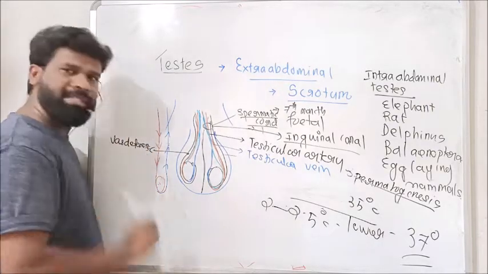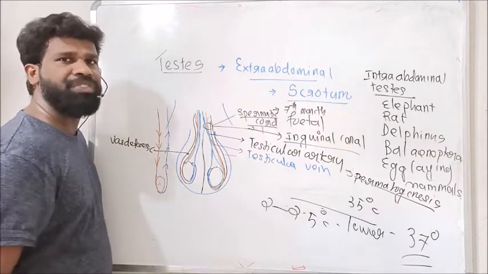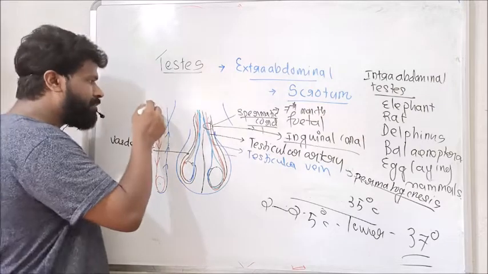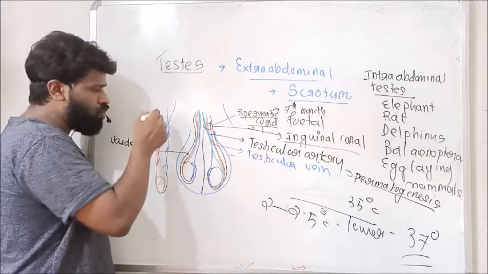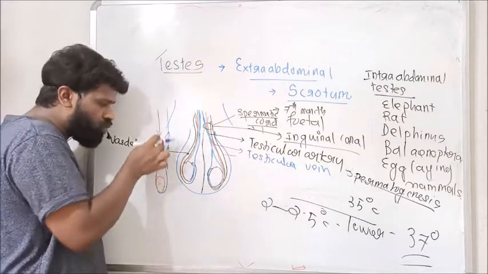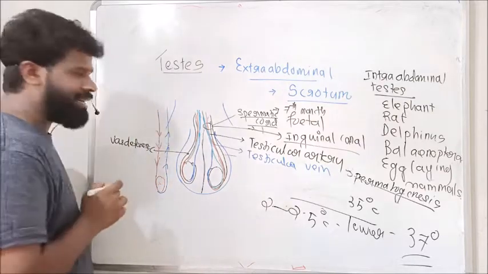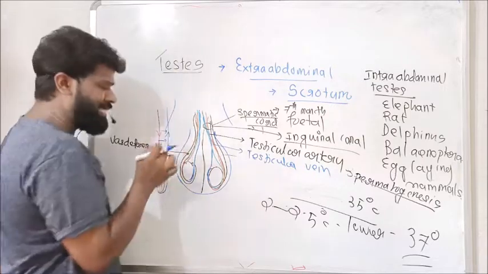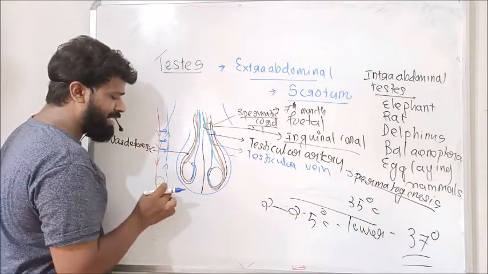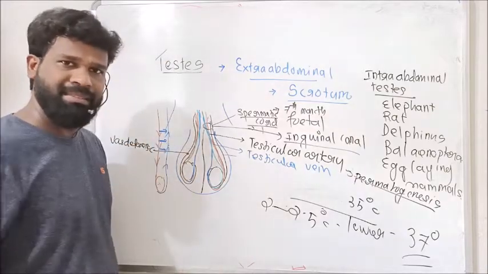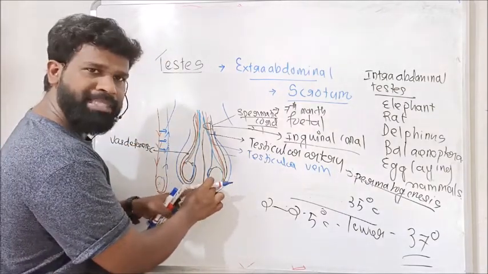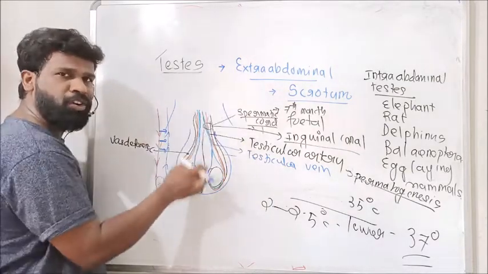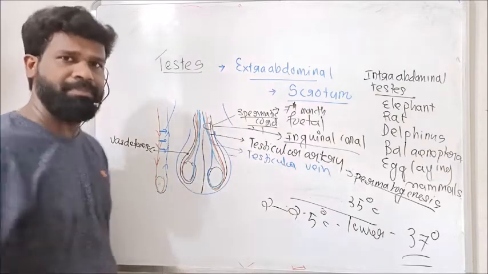Here the blood is transported to the testis. One of the functions of blood is transport of heat. So the blood which comes towards the testis has heat also. But when the blood passes to the testis through the testicular artery, the heat from this testicular artery is collected by the vein leaving the testis, thereby maintaining a low temperature in the scrotum. So the counter current flow of blood in this spermatic cord helps to maintain a low temperature in the scrotum.